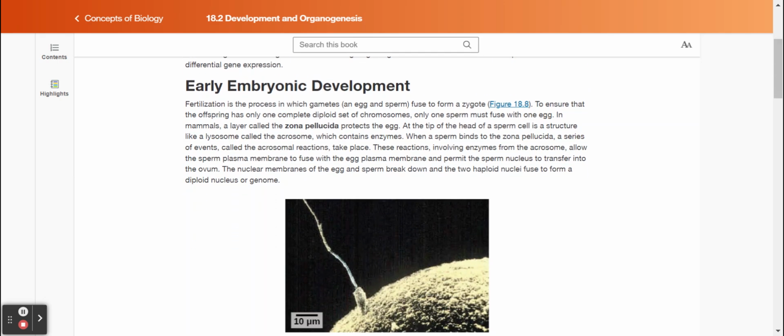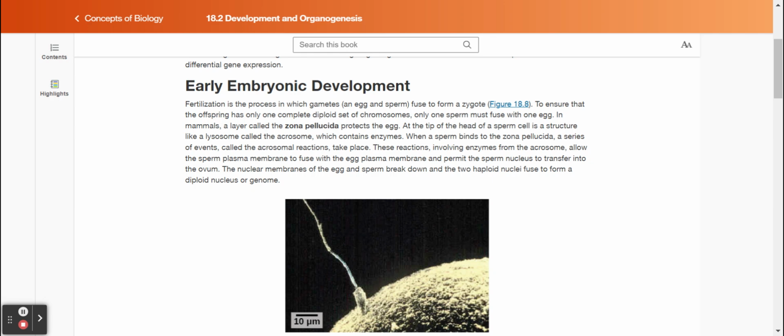Early embryonic development. Fertilization is the process in which gametes, an egg and sperm, fuse to form a zygote. To ensure that the offspring has only one complete diploid set of chromosomes, only one sperm must fuse with one egg. In mammals, a layer called the zona pellucida protects the egg. At the tip of the head of a sperm cell is a structure like a lysosome, called the acrosome, which contains enzymes.